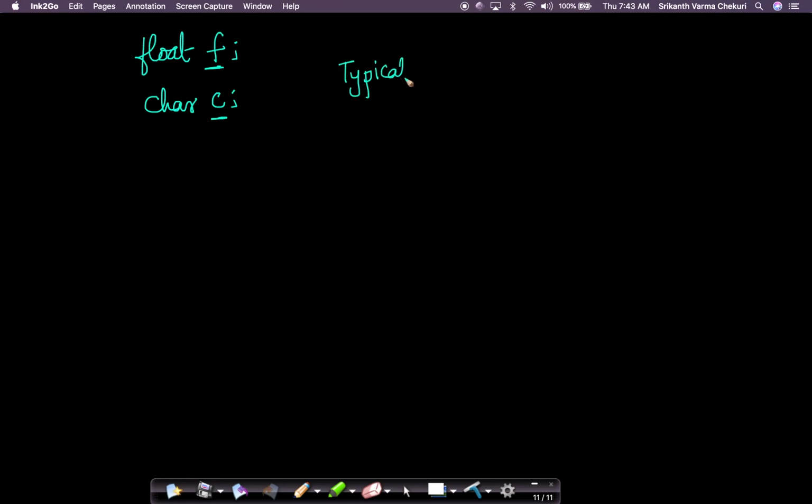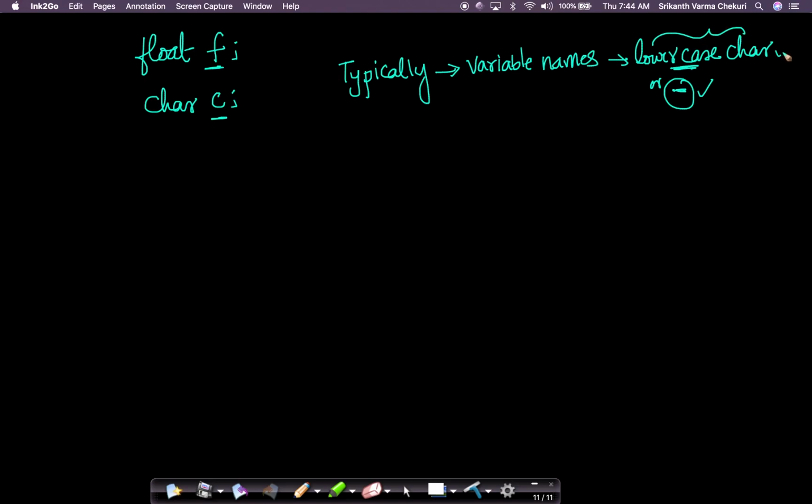Typically in C, as a good programming habit, we always have variable names starting with lowercase characters, or we use an underscore to start. One of these two things. Because a variable name has to be an identifier, it can start with a lowercase character or an underscore. We typically use lowercase characters to represent variable names. So we at least start with a lowercase character, if not the whole thing.